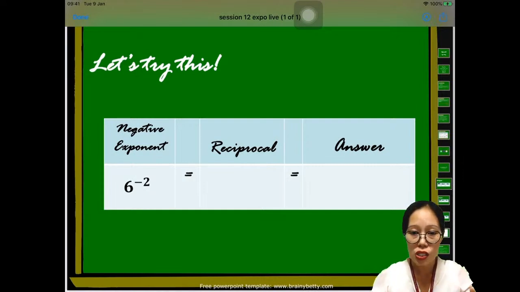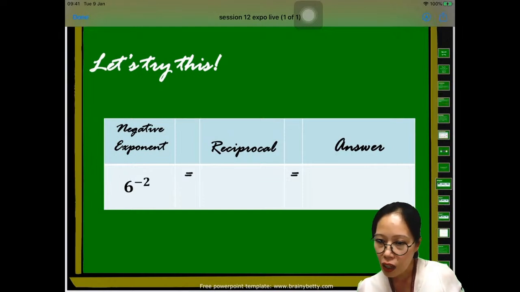You're going to interchange the numerator and the denominator, right? And the beauty of reciprocal is that we need to change the sign of our exponent. So from negative, it will become positive.